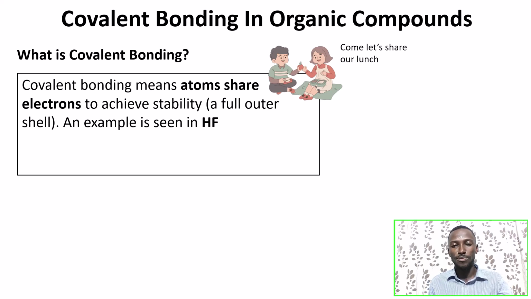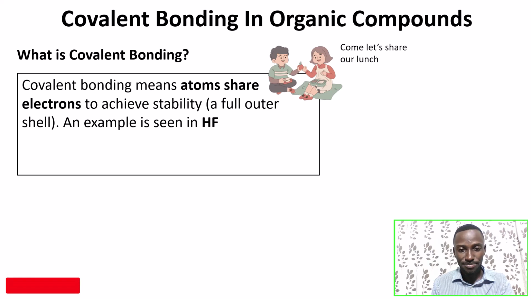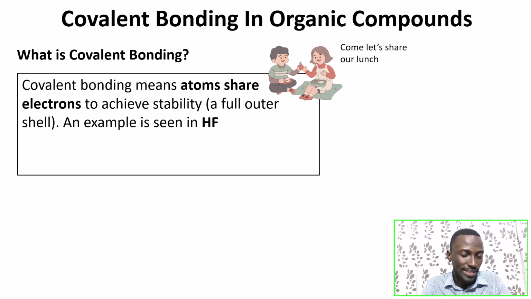So the purpose of sharing is to achieve stability, just as the purpose of sharing snacks is to become satisfied and full. So covalent bonding has to do with the sharing of electrons to achieve stability. And in order to achieve stability, we have two rules: it's either duplet or octet. For duplet, the atom must have 2 electrons in the outermost shell. For octet, it has to be 8 electrons in the outermost shell.